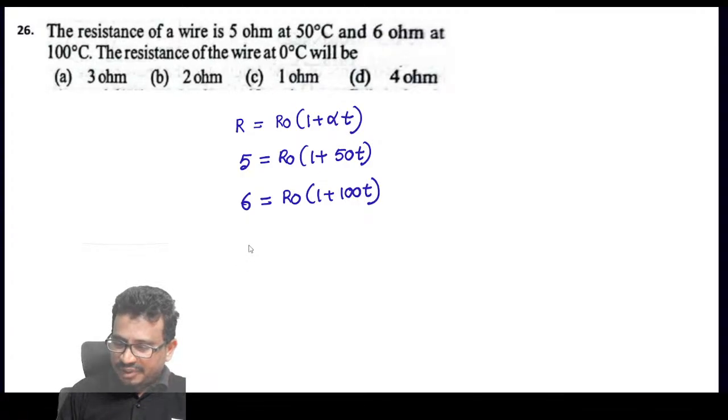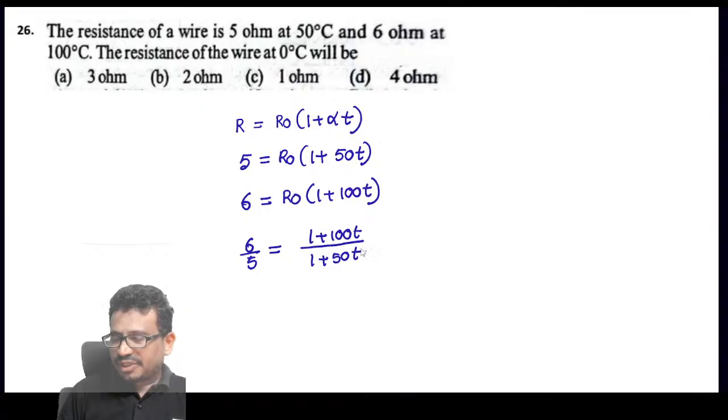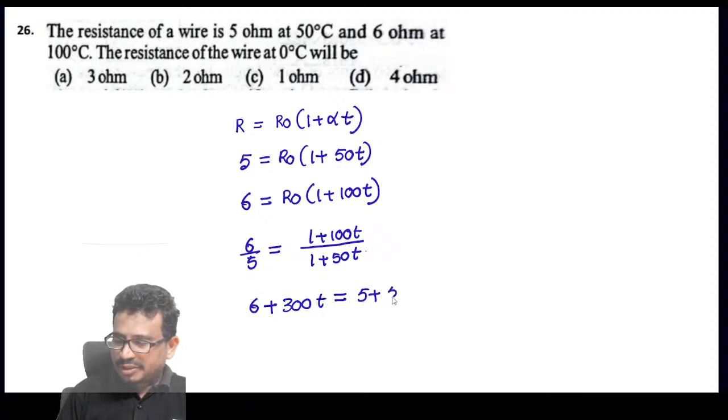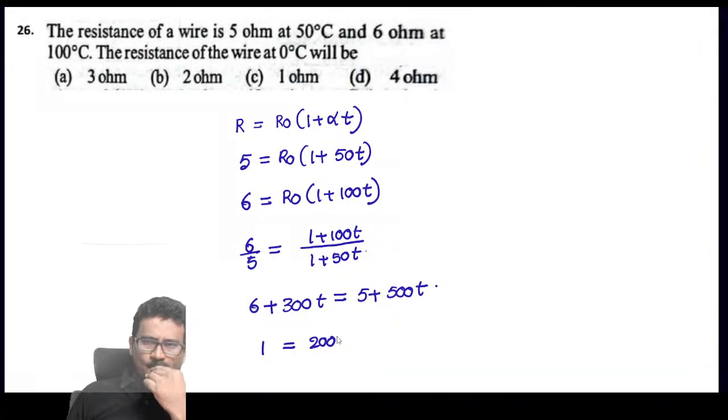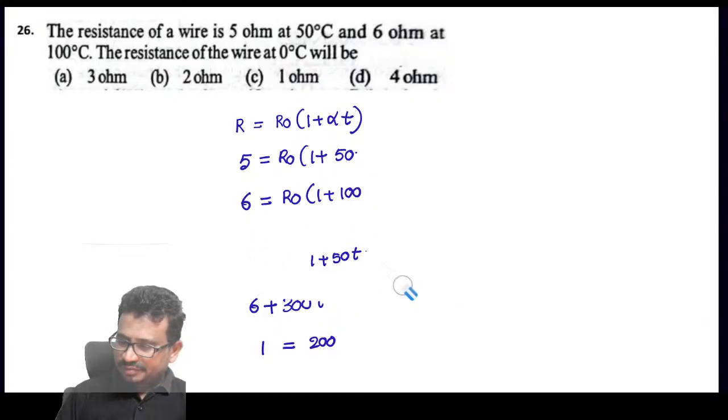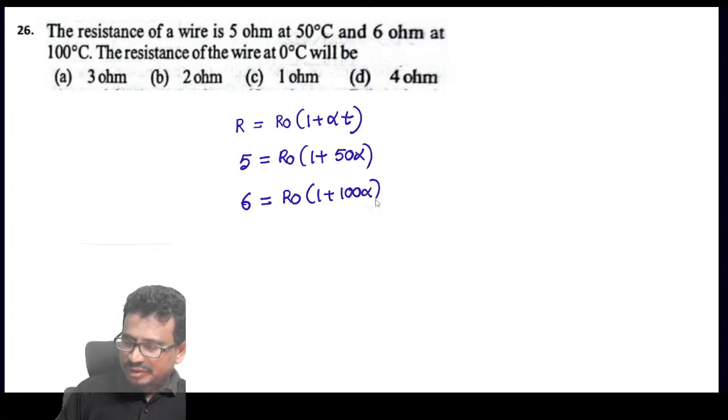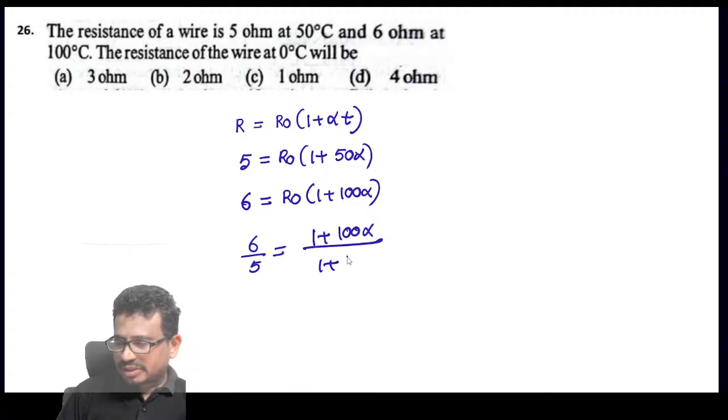Yeah, you can simplify now. That is 6 by 5, which is equal to 1 plus 100 alpha by 1 plus 50 alpha.